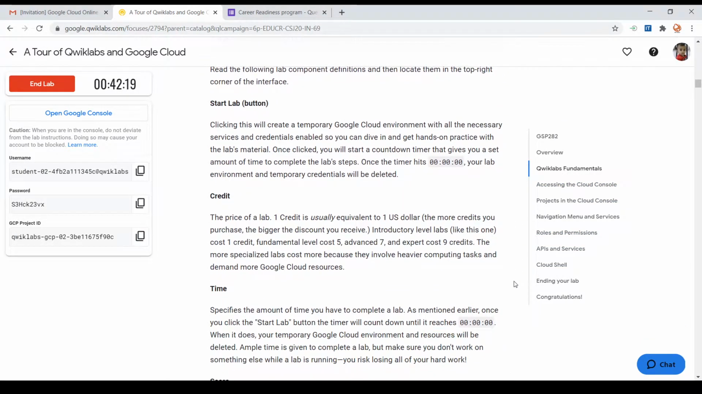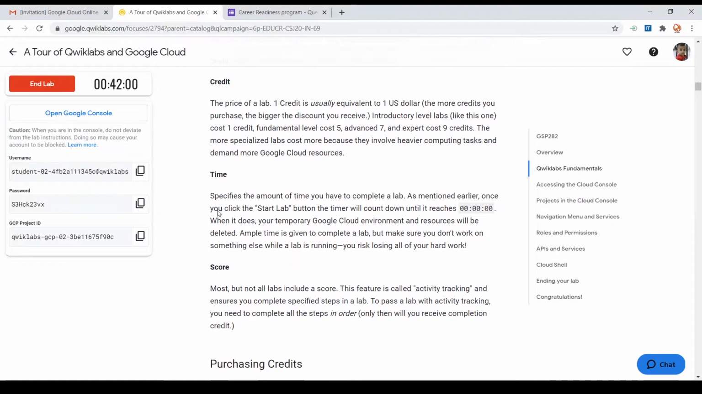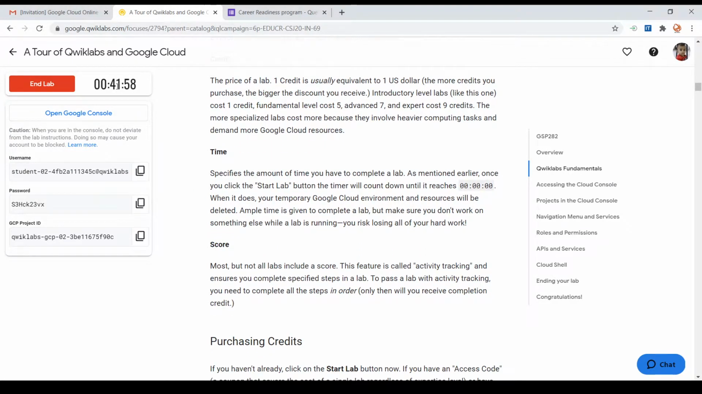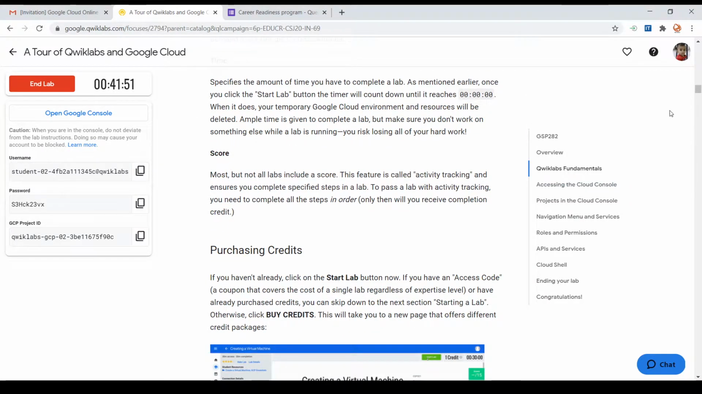Moving on, as we discussed, there is a start button. The number of credits will be asked once you start, if you are doing a lab which requires credits. Once we press on start lab, it will open a window to redeem the credits. The next one is the time. You can see one timer running here, so we need to complete the lab before the timer runs out. The next one is the score. As this is an ungraded lab, there is no score option present here.